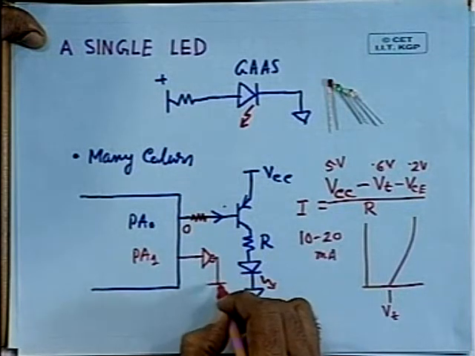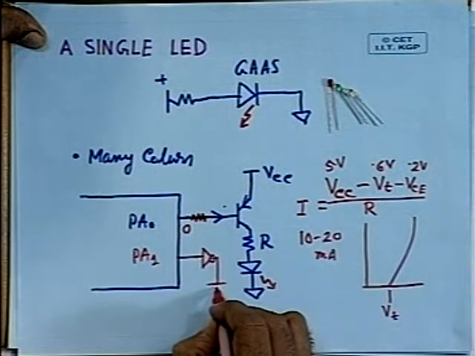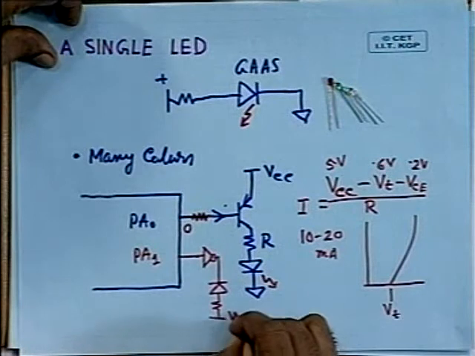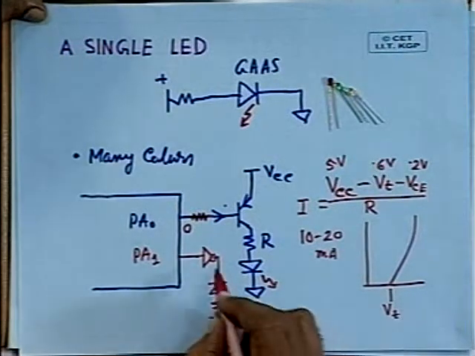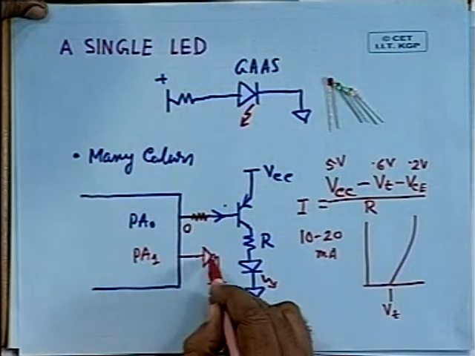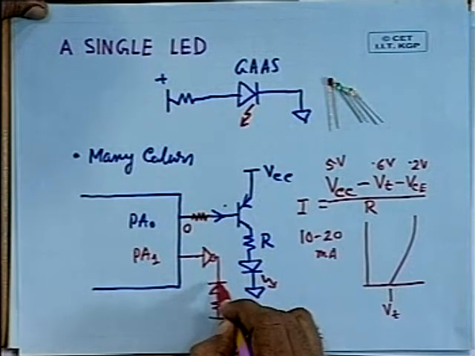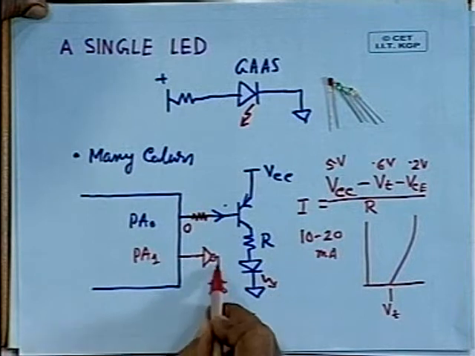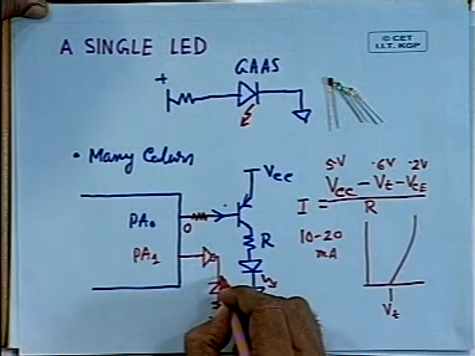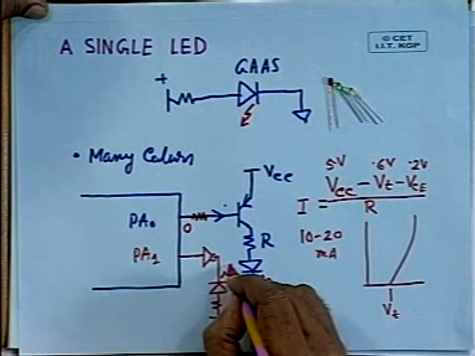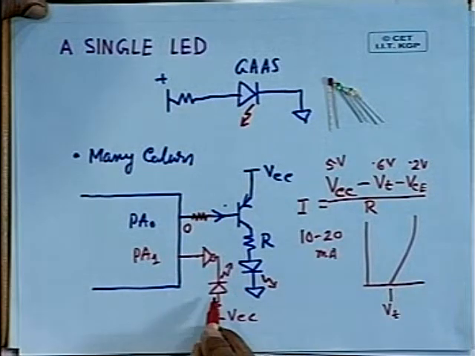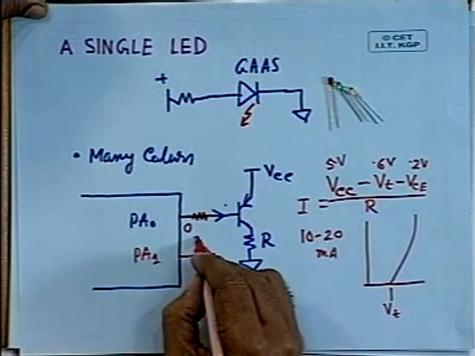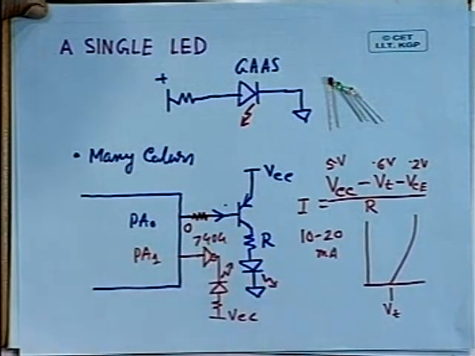However, it can sink current. So, you have to connect it the other way, and this has to be connected to VCC. As you know, the TTL gates can sink more current than they can source. That is why it is being used in this configuration, so that it can sink the necessary current for emitting light. Obviously, this is the symbol you have to give for a light emitting diode, and this is how you can interface by using an inverter, say a 7404 inverter.